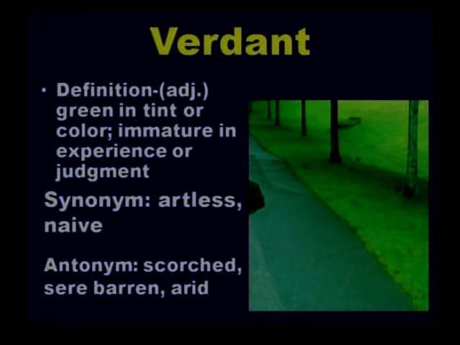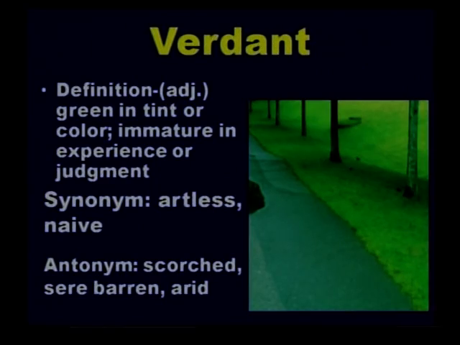The opposite is scorched. S-E-R-E, sere means very dry, barren, arid. So, from a verdant world, from a verdant lifestyle, we are going to an arid lifestyle where there is no greenery at all. So, verdant, opposite, arid, barren. The synonyms are greenery, and also the secondary meaning of artless and naive, means one who is innocent. So, for every word like this, you can find out what are the synonyms and what are the antonyms. The pictures there just indicate, but in your examinations you do not get any pictures.